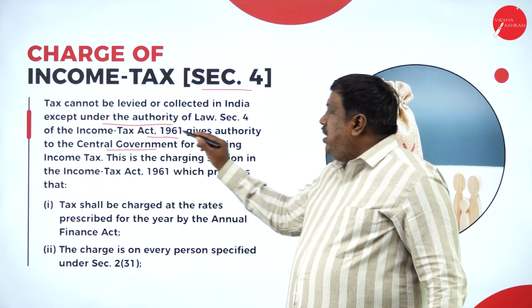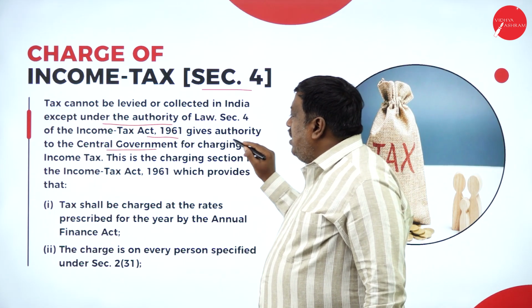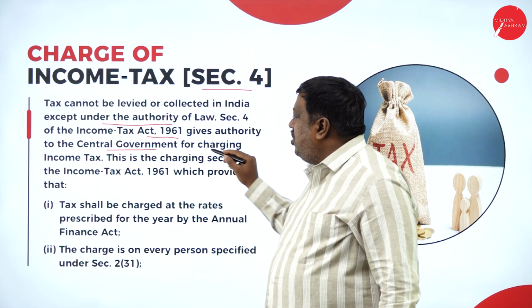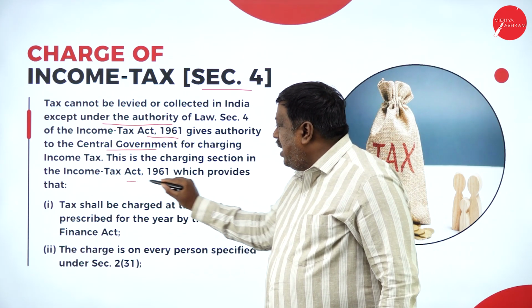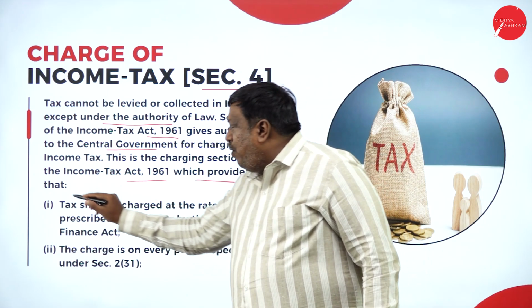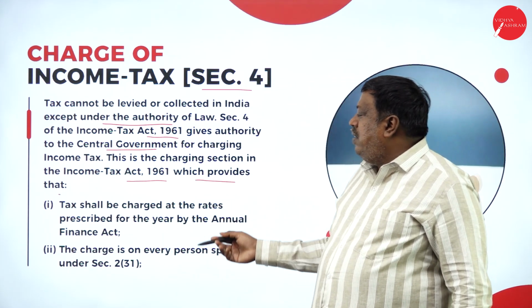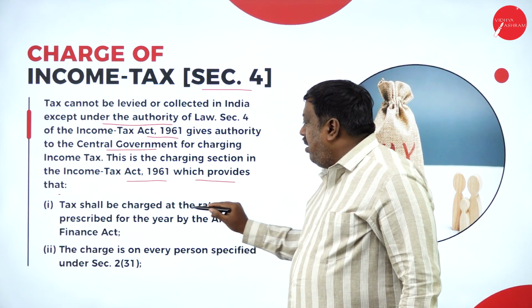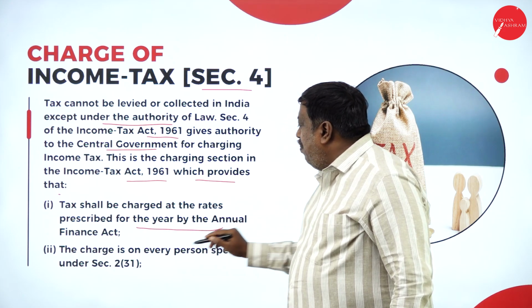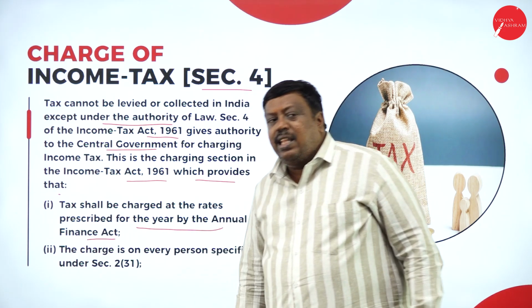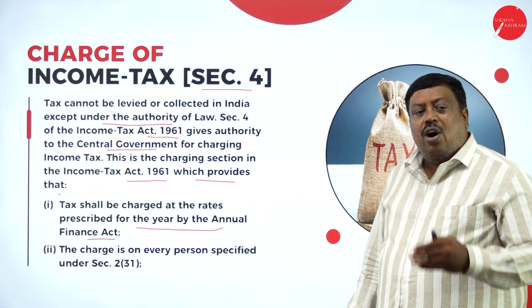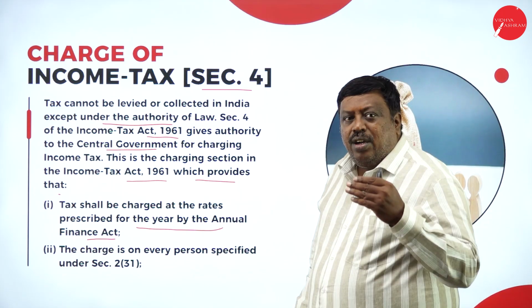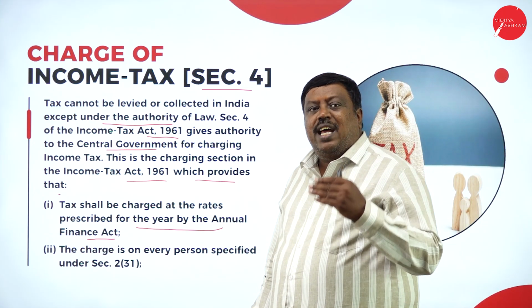As per the Income Tax Act 1961, authorization is given to the central government for charging income tax, and this is the charging section, which provides that tax shall be charged at the rates prescribed for the year by the Annual Finance Act. The tax will always be collected on the slab rates set in the Finance Act.